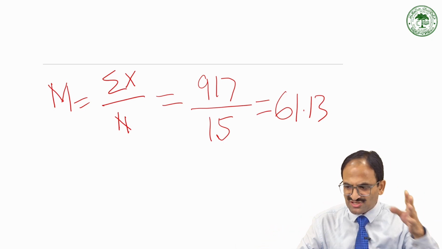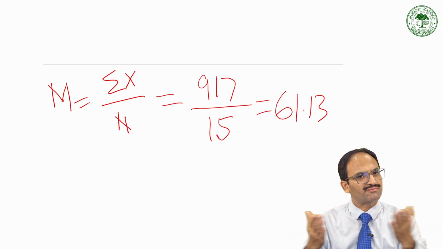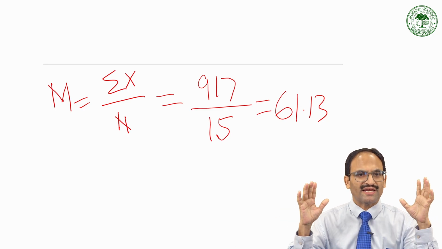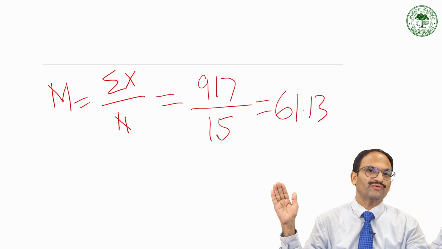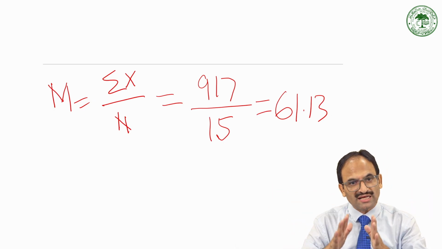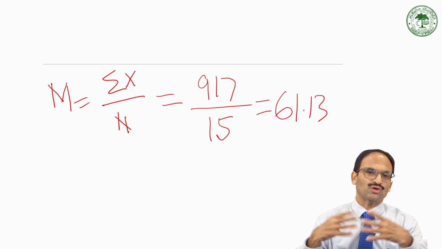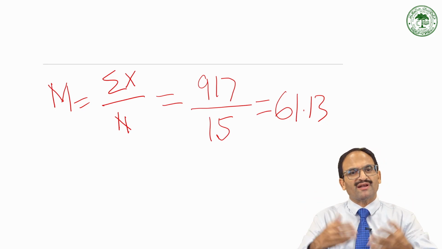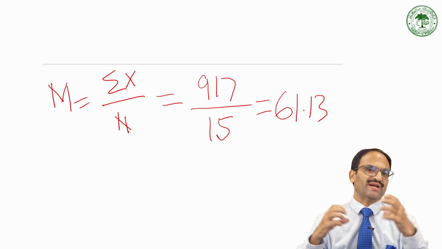So in a nutshell, through all these examples, what have you understood? Definitely how many numbers there are in a data set. If you are about to calculate the mean, you will find the sum of all the numbers and then divide it by that number. So finally you will get the mean. All these examples that have been taken today are ungrouped data.